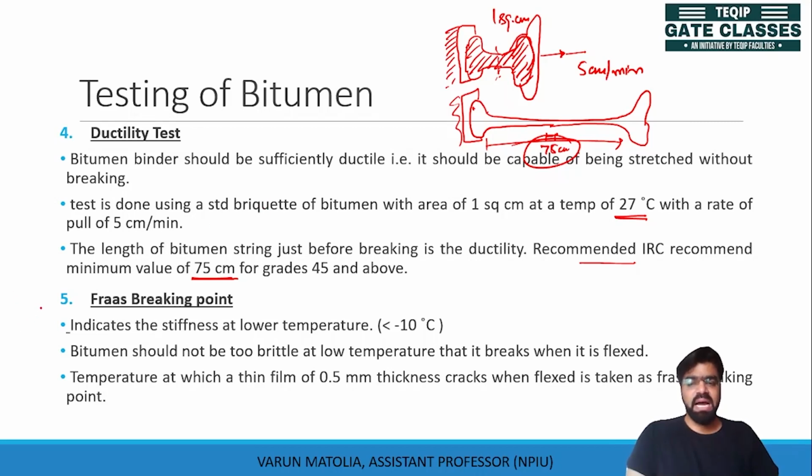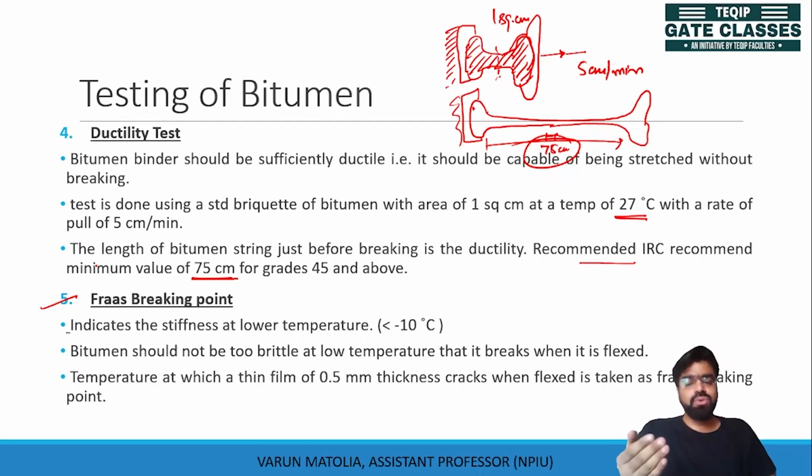One is Frass breaking point. This Frass breaking point is the test which is done on the bitumen which is to be used at lower temperatures, the temperature below 0 degrees Celsius. In colder areas, we will use bitumen. The bitumen will become brittle, and we don't want that brittle bitumen to be fragile.